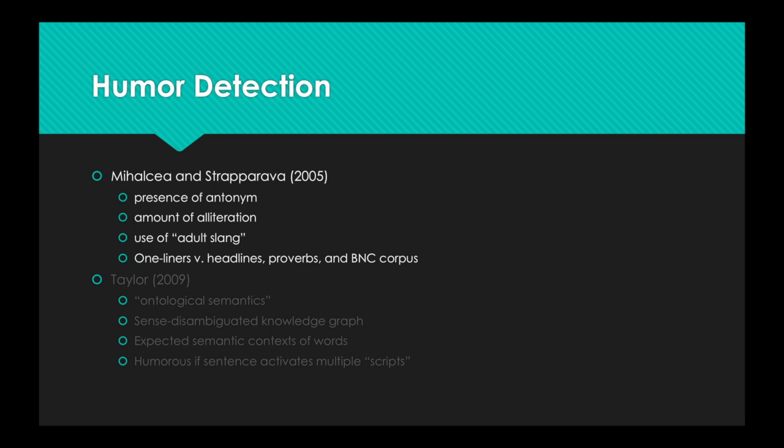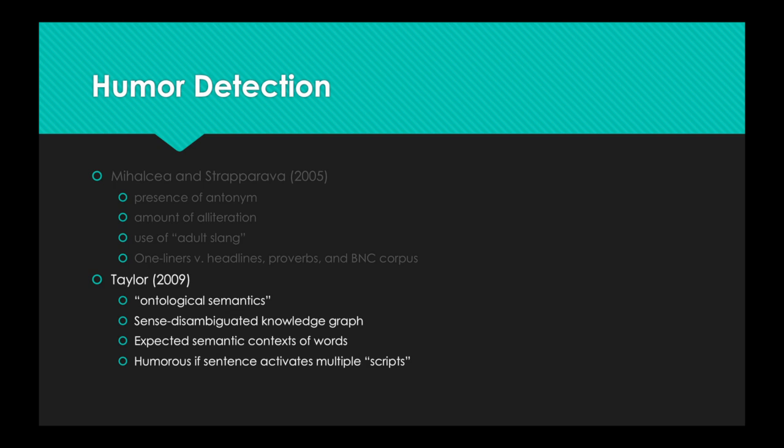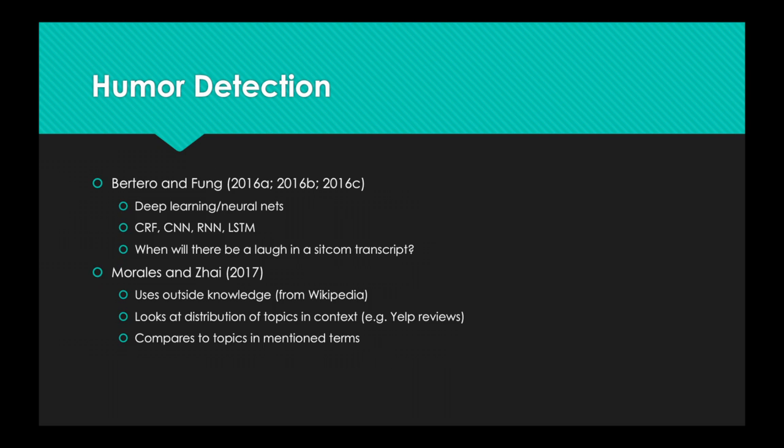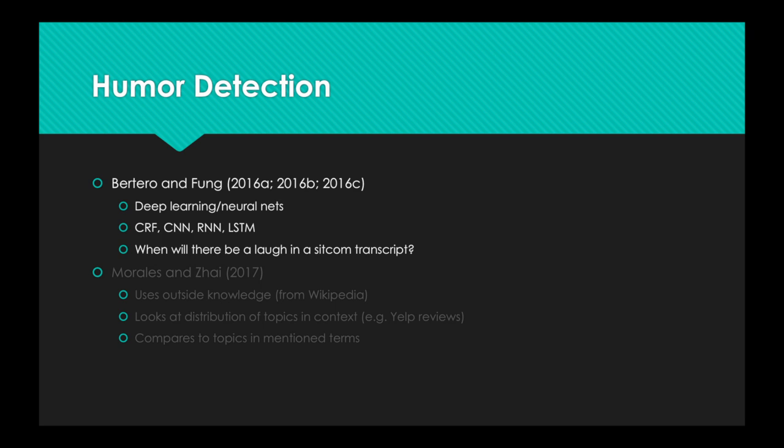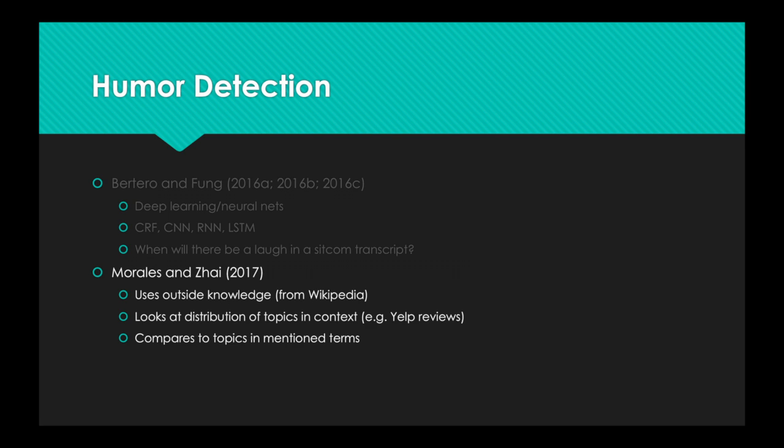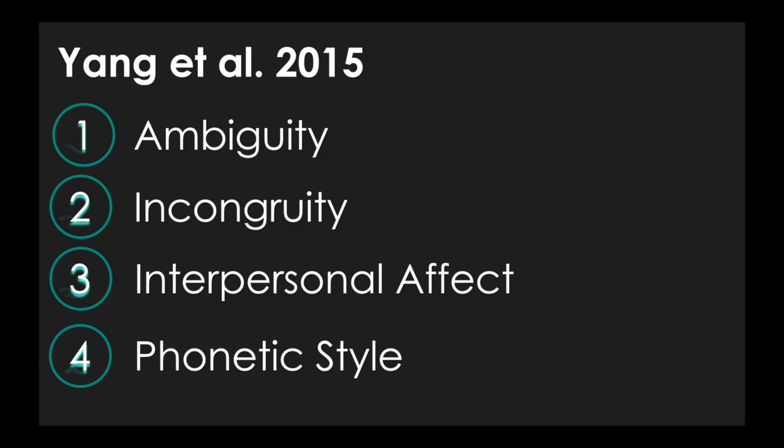Mihalcea and Strapparava pioneer supervised learning methods to detect humorous one-liners. Taylor uses a novel approach she calls ontological semantics to approach the problem. Other scholars have used unsupervised methods, while others have attempted to incorporate outside knowledge, such as Wikipedia page content, into supervised learning models. The paper we see is most closely related to what we're trying to accomplish with our project is Yang et al. They model 4 different latent structures of humor: ambiguity, incongruity, interpersonal affect, and phonetic style.